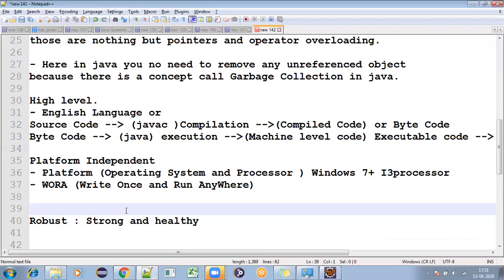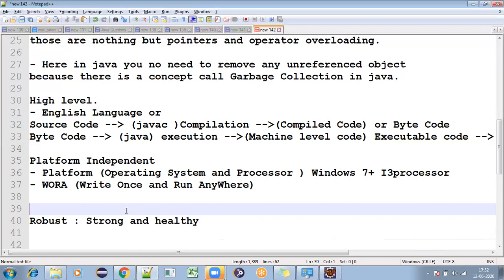Java means not only core Java. There are servlets, JSP, Spring Framework, Hibernate Framework, Struts, Spring Boot, everything comes under Java only. So Java is very strong and healthy.